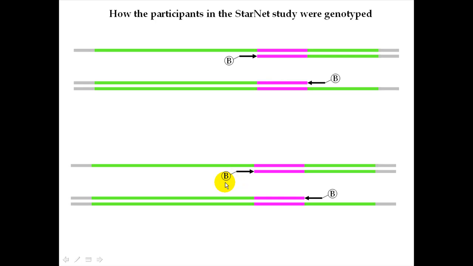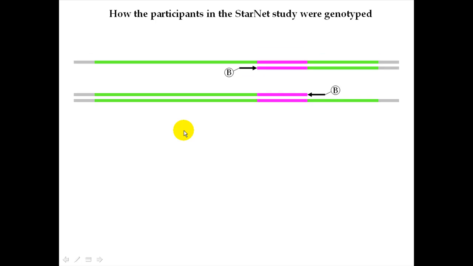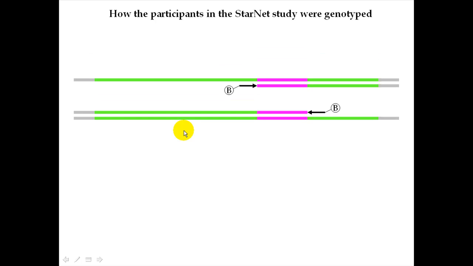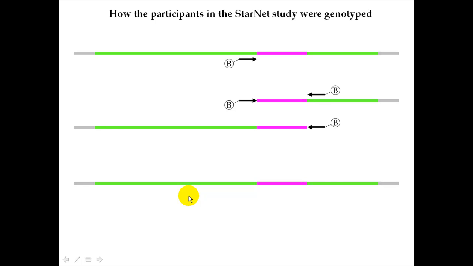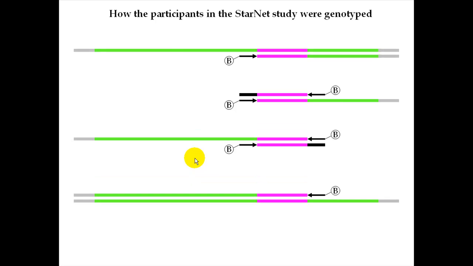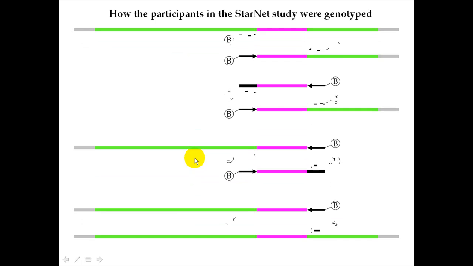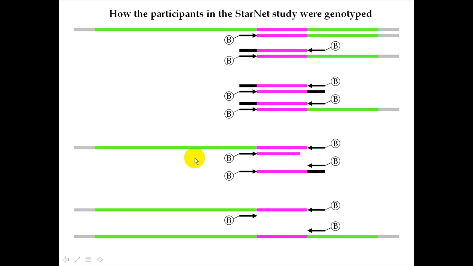But remember that if you let PCR continue for a few cycles, you'll eventually get just the region that you're after. So to review that and to visualize that, let's get rid of those duplicates here to simplify and see what happens next. When another round of PCR initiates, it involves separating the strands from one another again, allowing the primers to bind, and again allowing the polymerases to add nucleotides to the 3' end of each one of the primers. If you do another cycle, same thing will happen. The strands will separate, primers will bind, and then the polymerases will add nucleotides to the 3' end of each one of these primers.